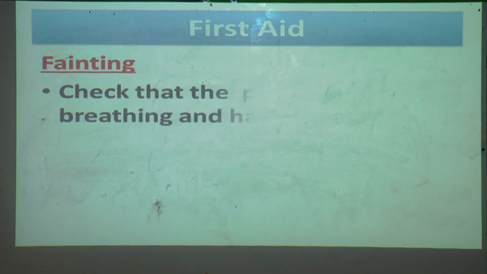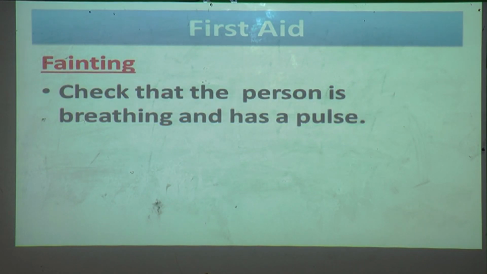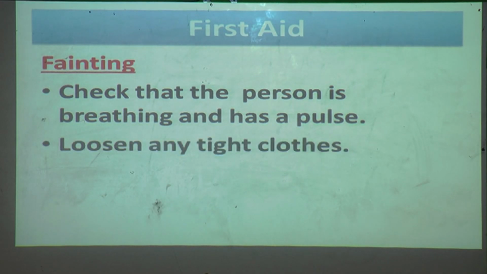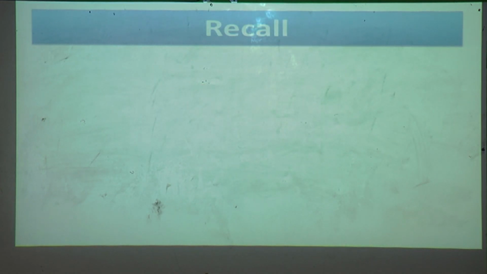And you have to check that the person is breathing and has a pulse. Pulse means what? Heart beating. You can feel this heart beating near the neck, and you can touch the wrist also. There you can feel some pulses. And loosen any tight clothes. This is all about how to give first aid.